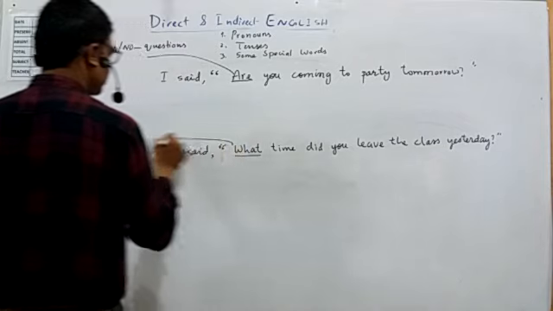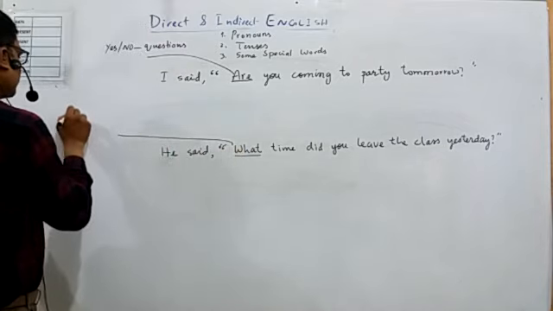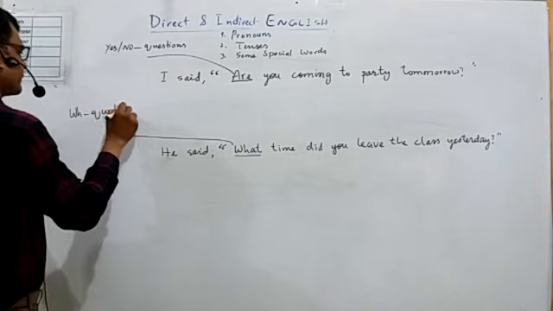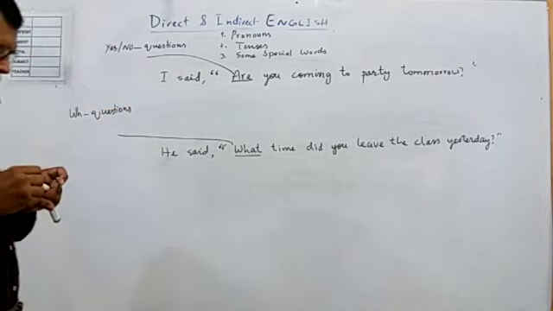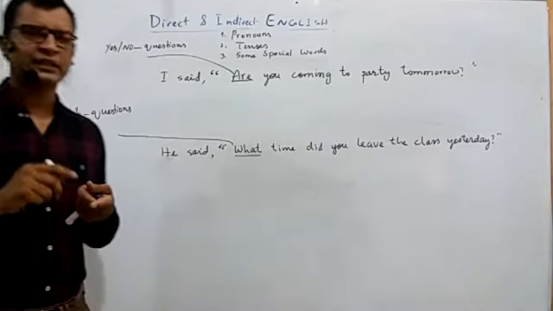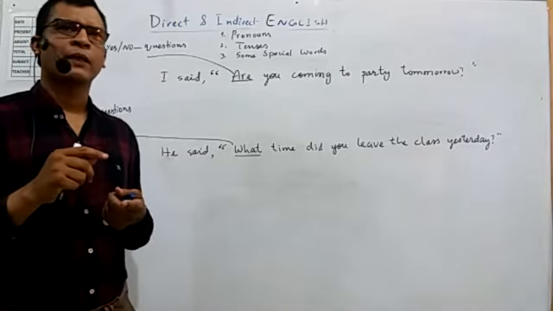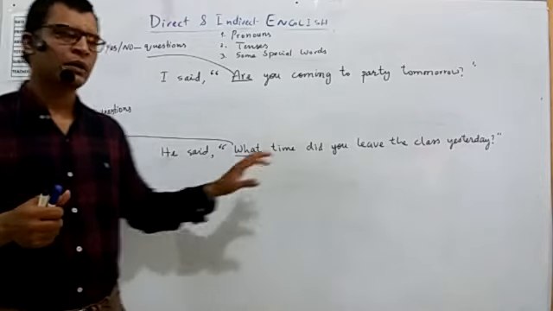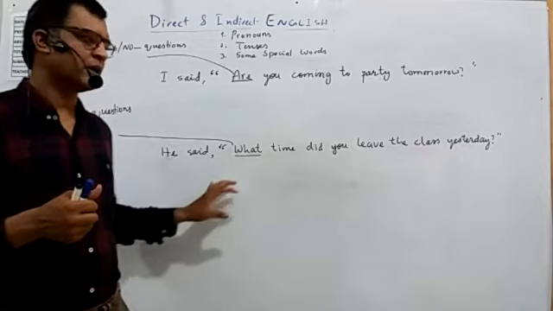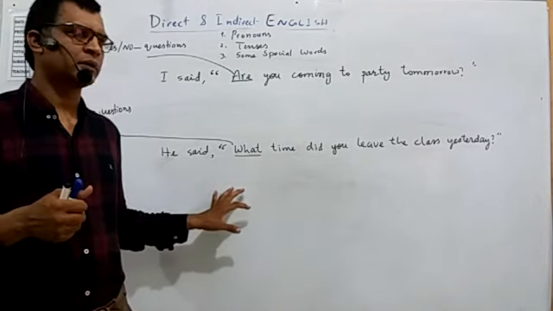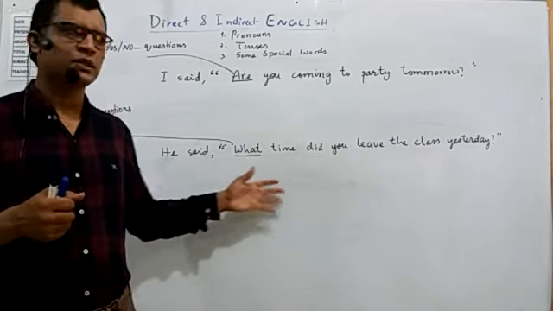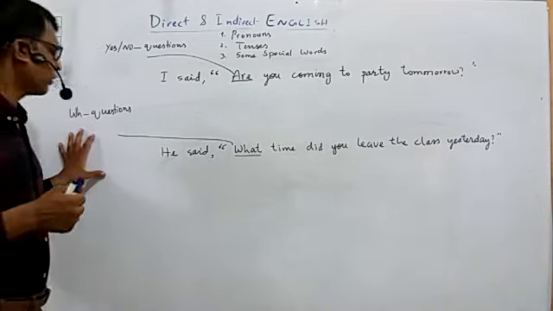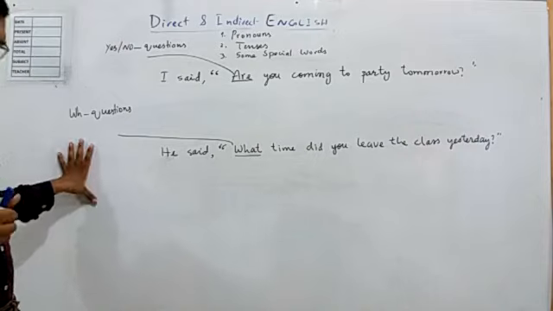All the questions that start with WH are called WH questions. They start with what, when, where, why, how. Like what time did you come, where did you study, when will you come, where will I meet you, how did it happen. All of these are called WH questions.